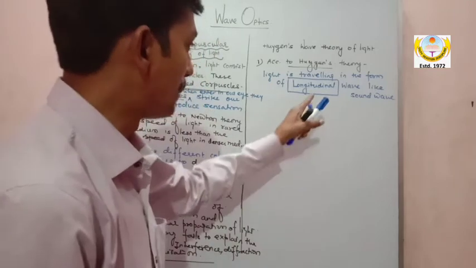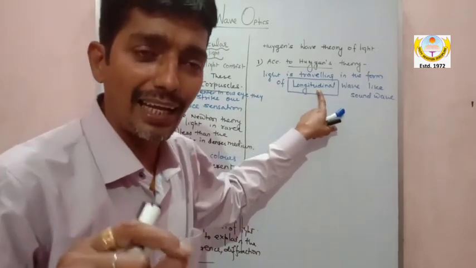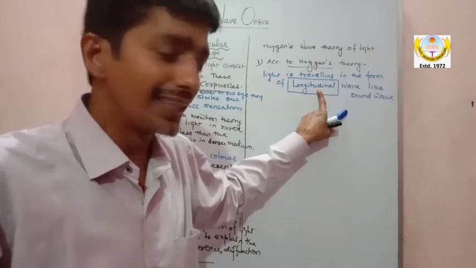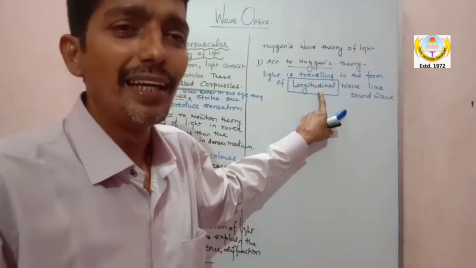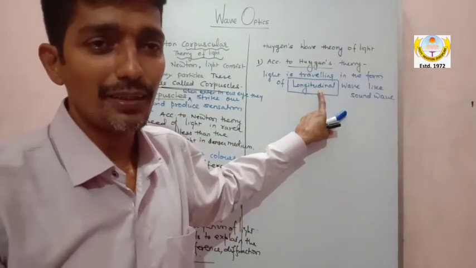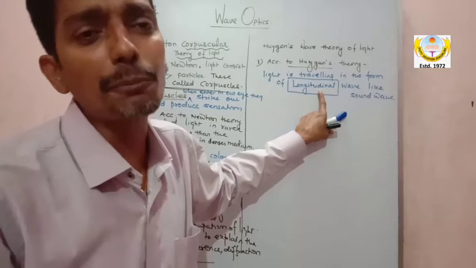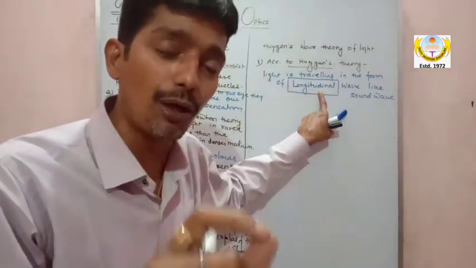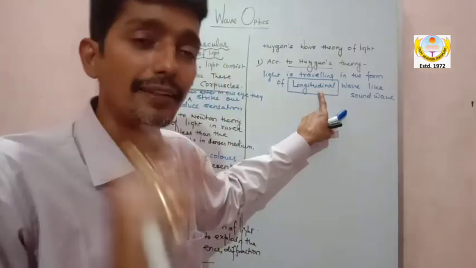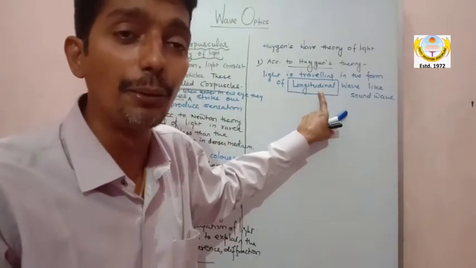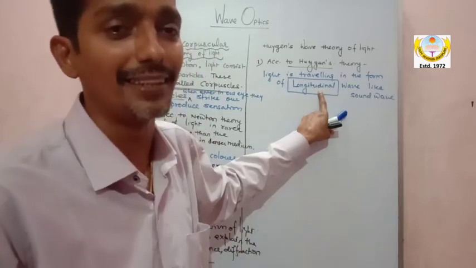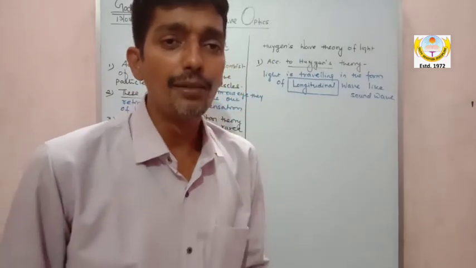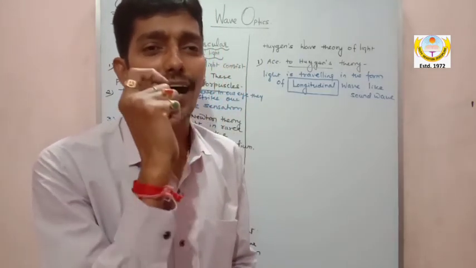But my dear, by saying that light is in the form of longitudinal wave, Huygens put his theory in problem. What is the problem? Sir, first problem, he did not know the wave nature of light. What is the wave nature of light? He did not know whether it is longitudinal or transverse. Now as he decoded it is a longitudinal wave, he got stuck at one place.